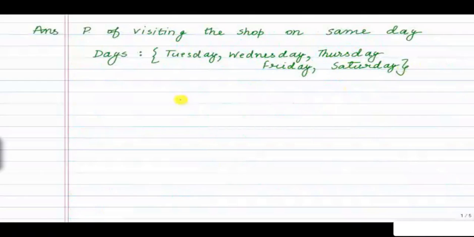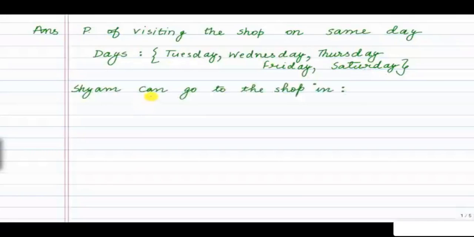So first we'll find the probability of visiting the shop on the same day. In the question it is said that both of them, that means our Sham and Ekta, can visit the shop on any of the days starting from Tuesday to Saturday. So the days on which they can go are Tuesday, Wednesday, Thursday, Friday and Saturday. In all there are 5 days.